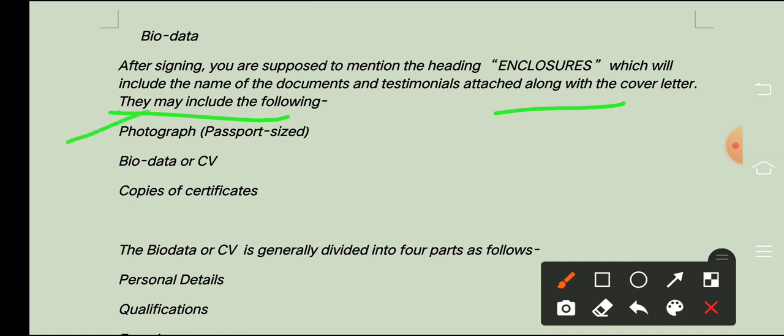Photographs, passport size photographs, biodata and CV, and the copies of the certificates, right? So these are the enclosures you have to attach, and this is very important. Whatever I am discussing here, please note down. This is your notebook, and if you write point to point all the points we cover, you will get 5 on 5 in your examination.